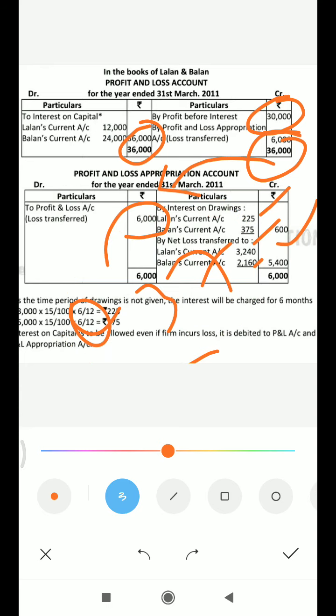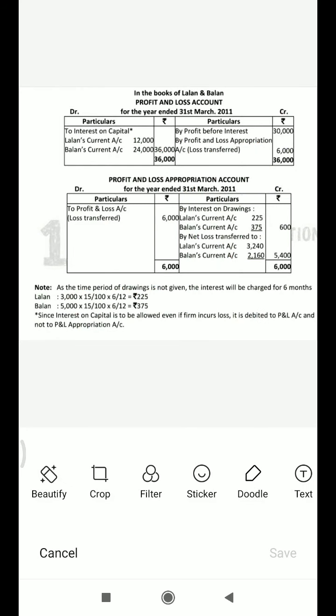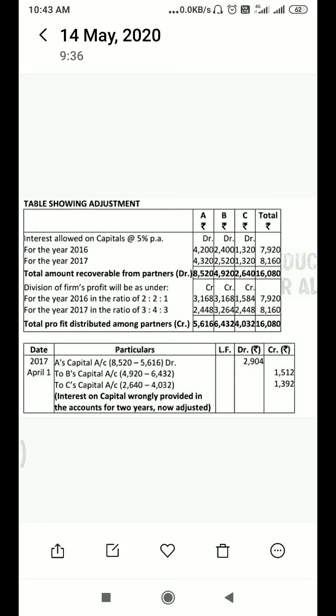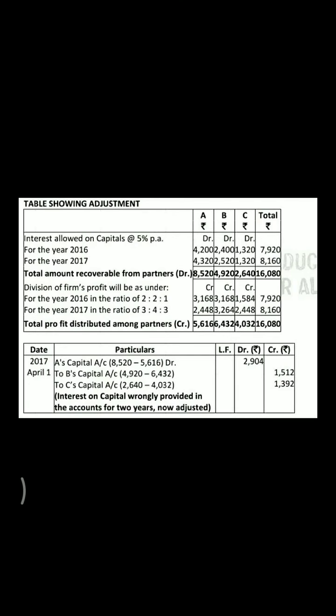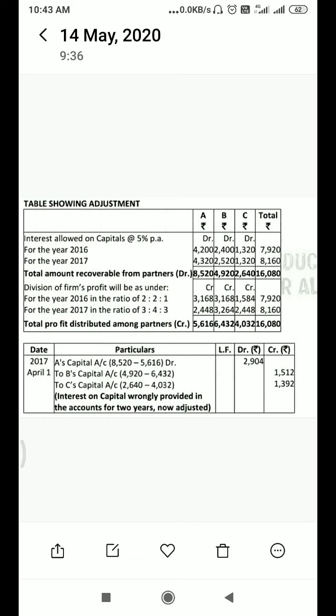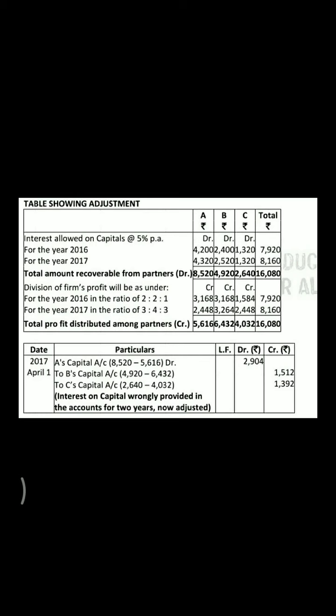In this question you can see here, after question number 58: after the accounts of a partnership have been drawn up and the books closed off, it is discovered that for the years ended 31st March 2017 and 2018, interest has been credited to the partners upon their capital at 5% per annum, although no provision for interest is made in the partnership agreement.